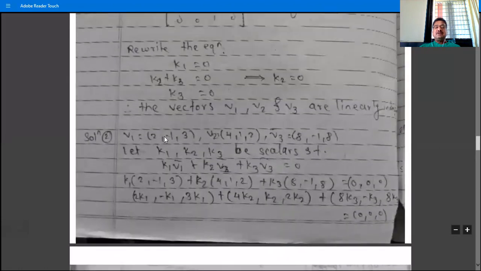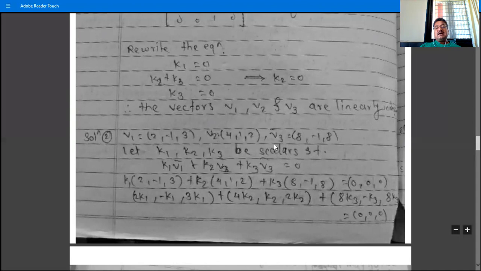That is, the set of these 3 vectors, v1 as (2, -1, 3), v2 as (4, 1, 2), and v3 as (8, -1, 8), written in one curly bracket and denoted by, say, S or B, is not a basis of R3.